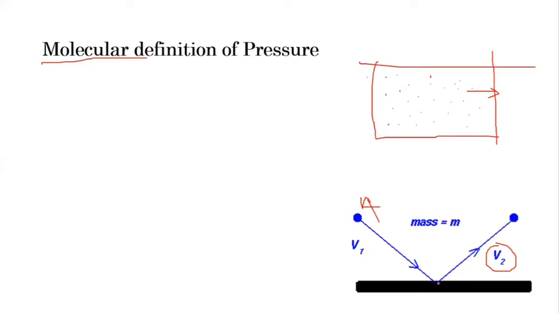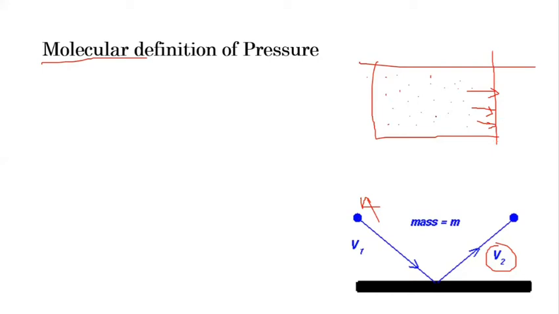This amount of force applied on the wall is nothing but the force applied by a single molecule on the wall. But in the system there are a number of molecules roaming inside the container, and a number of them strike the wall at the same time. So if you sum up all the forces given by all these molecules, then the total force on this wall divided by the area will give you the total pressure on this wall.